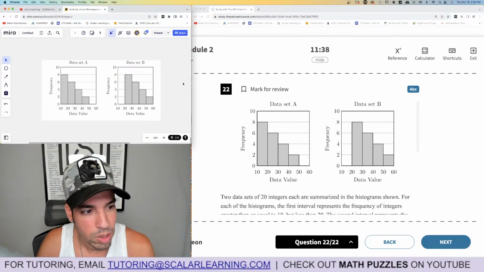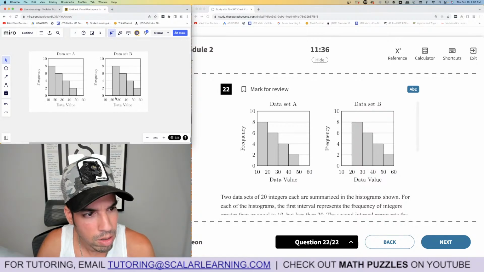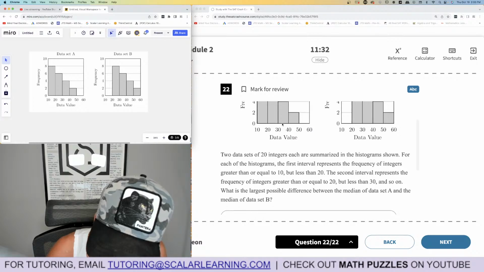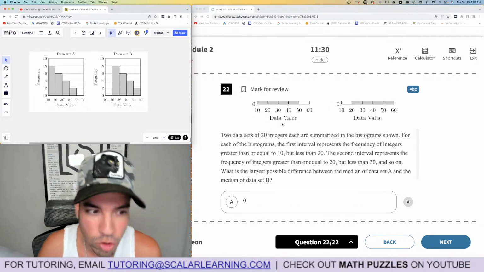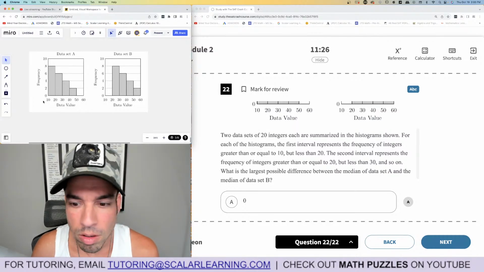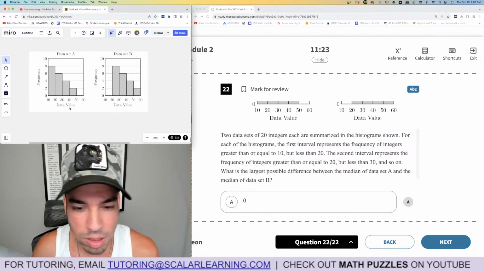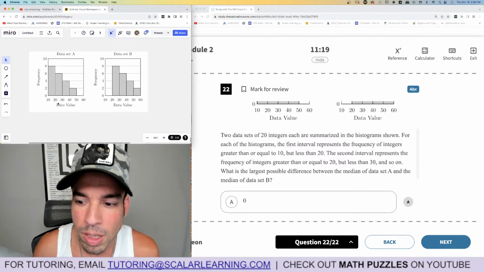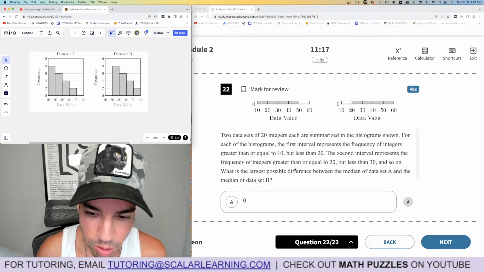All right, so we got 2 data sets, frequency tables. Okay, 2 data sets of 20 integers summarized in the histogram. For each histogram, the first interval represents frequency of integers greater than or equal to 10, but less than 20. So 10 to everything up to 20. Then this is 20, everything up to 30, and so on. Okay. They're just explaining it. What is the largest possible...